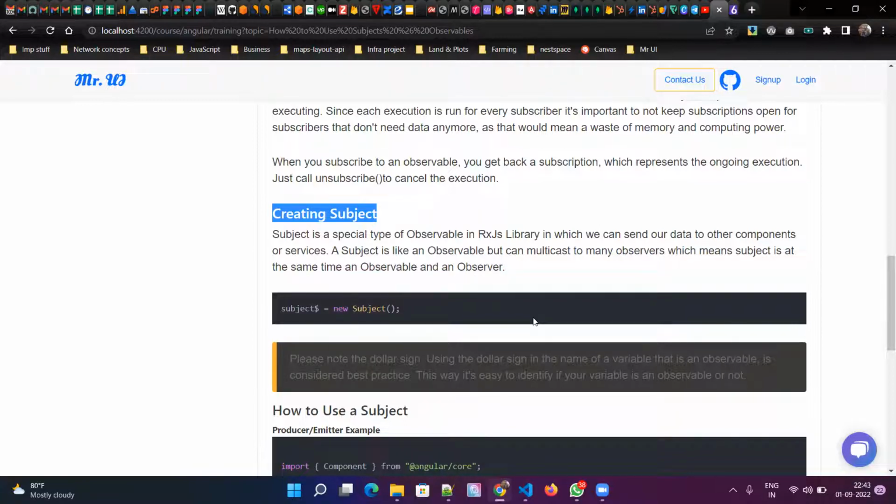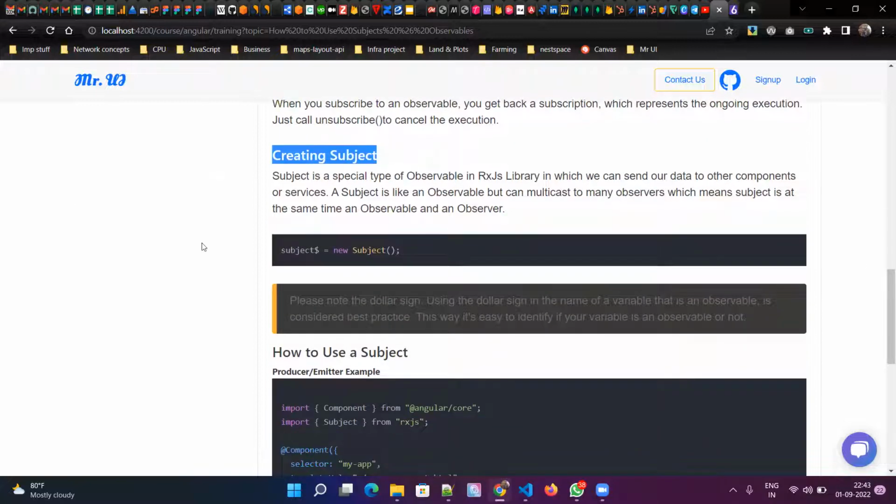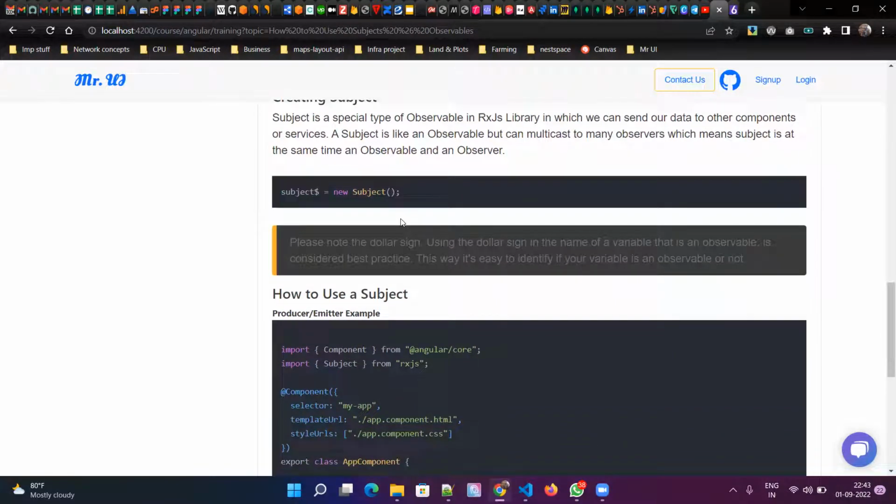It works as an observable and an observer, so it can produce data, and it can subscribe, I mean, it can receive data. There can be many subscribers and many producers for a subject. All you have to do is take this reference and call the next method to send the data. And in order to subscribe, you use the same reference dot subscribe, and then you can subscribe to that data.